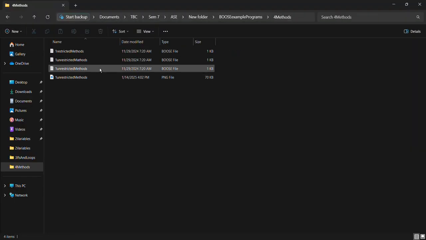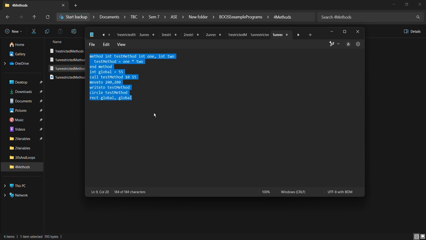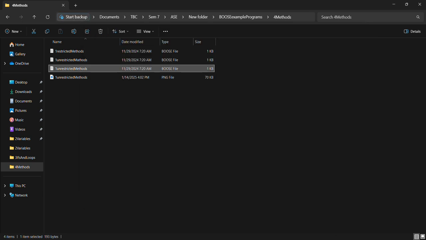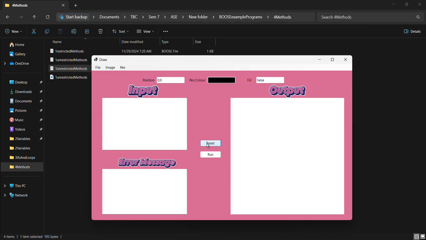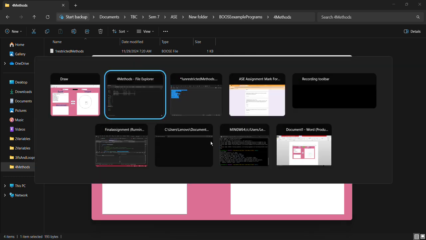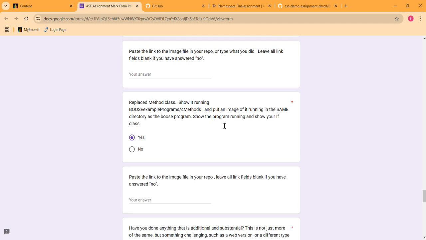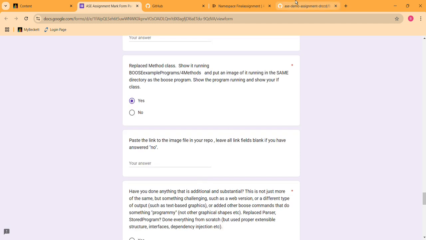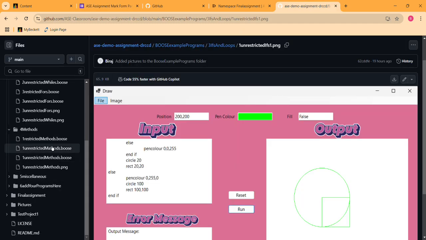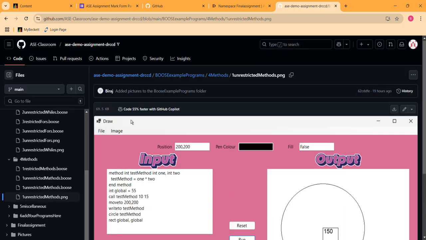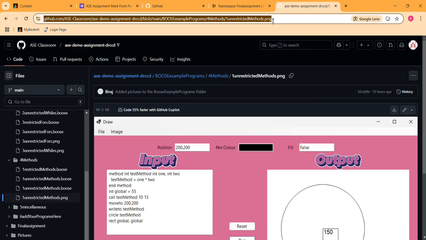Methods, unrestricted method, and this running. Resetting this. Now let's run this. Yeah, you can see it's running properly. So yes, I've done this. Now paste the link to the image. Now pasting the link. Yeah, you can see the link is also there.